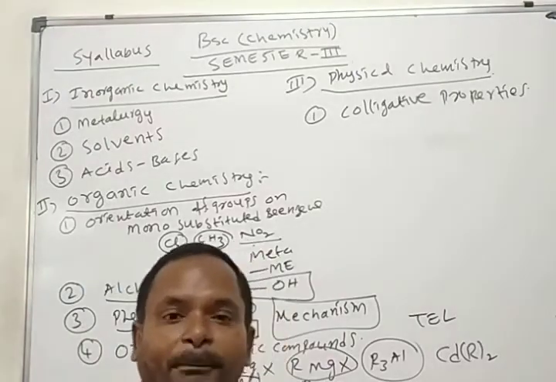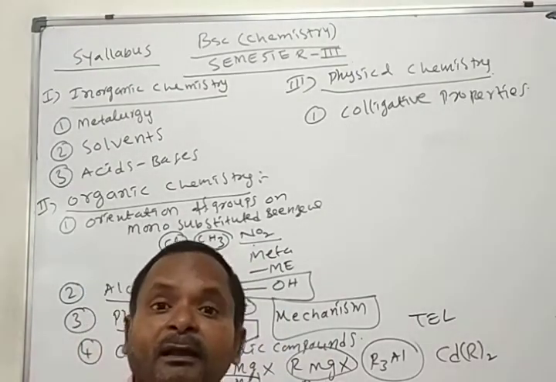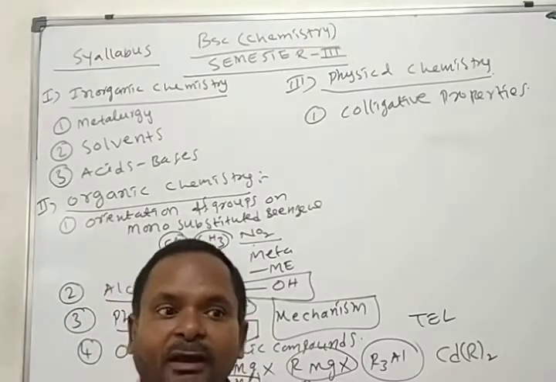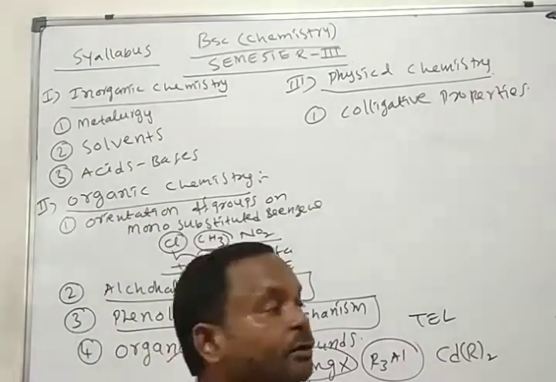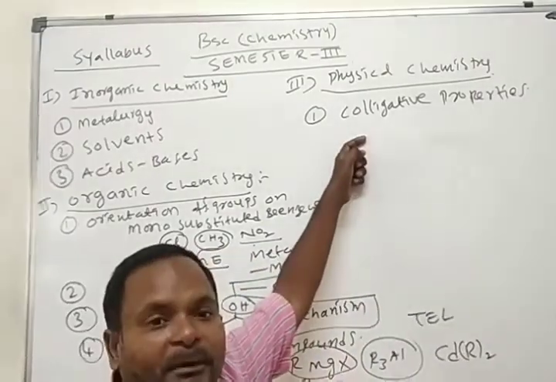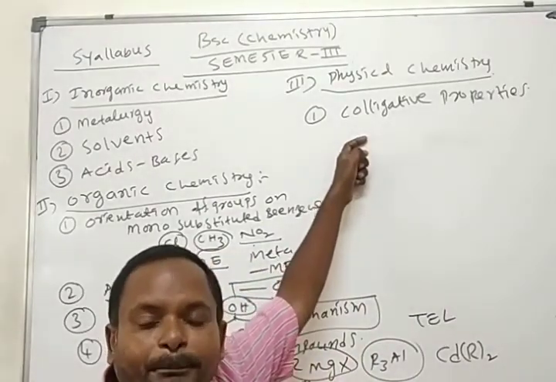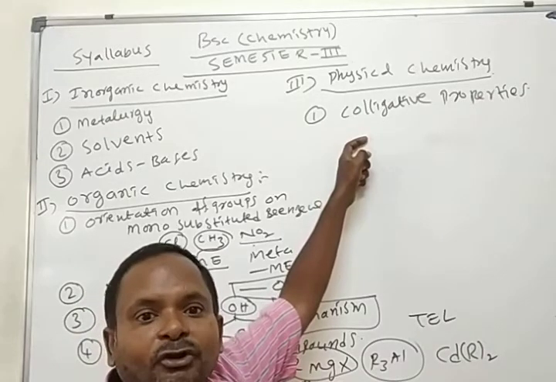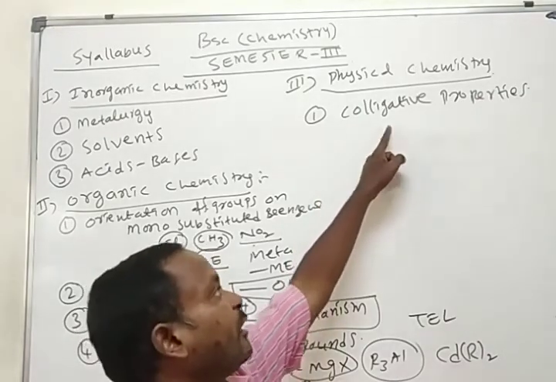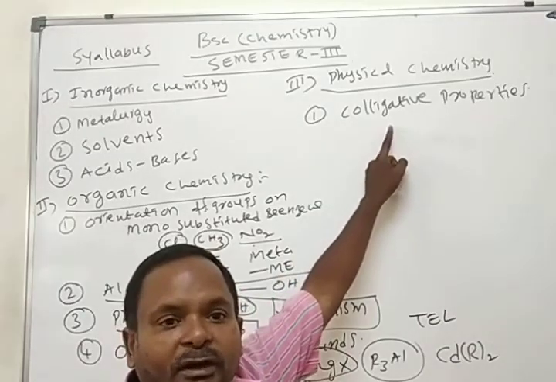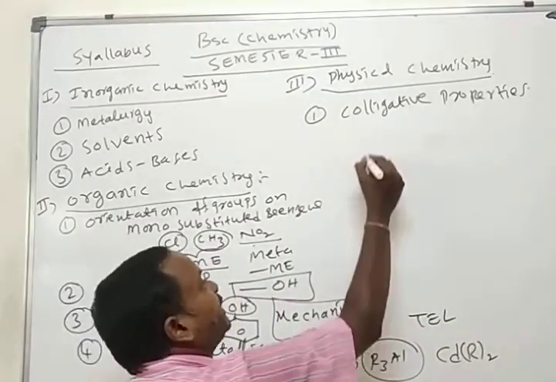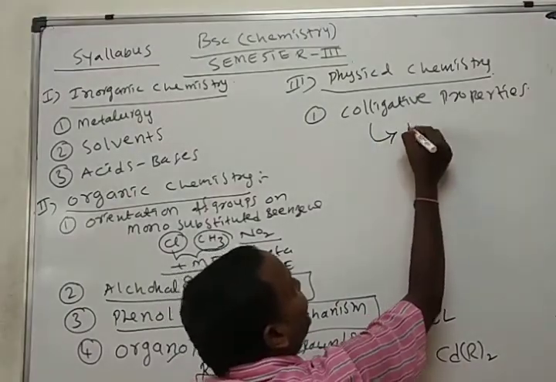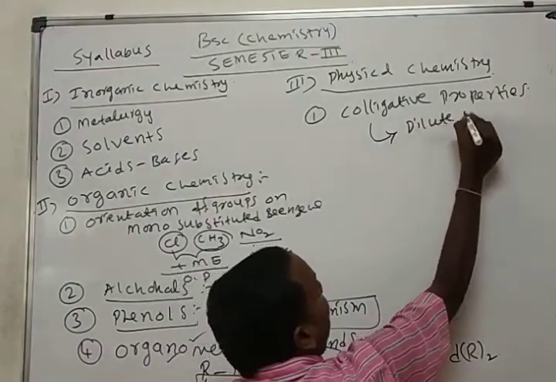Colligative property, the property which depends on the amount of solute or number of particles of the solute, we call as colligative properties. These properties are applicable for only dilute solutions.